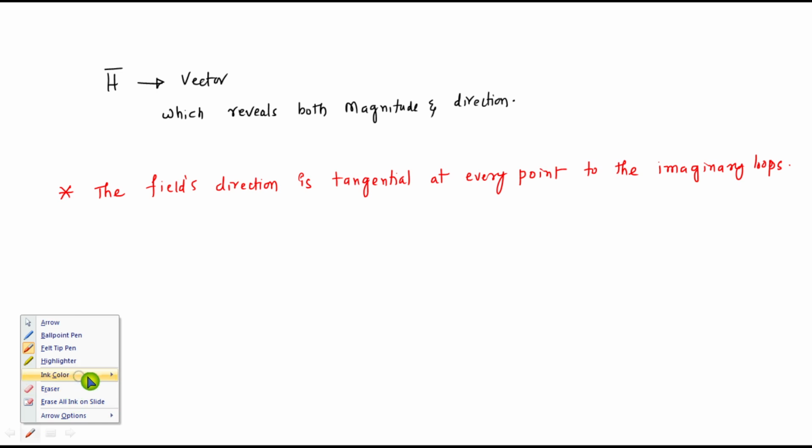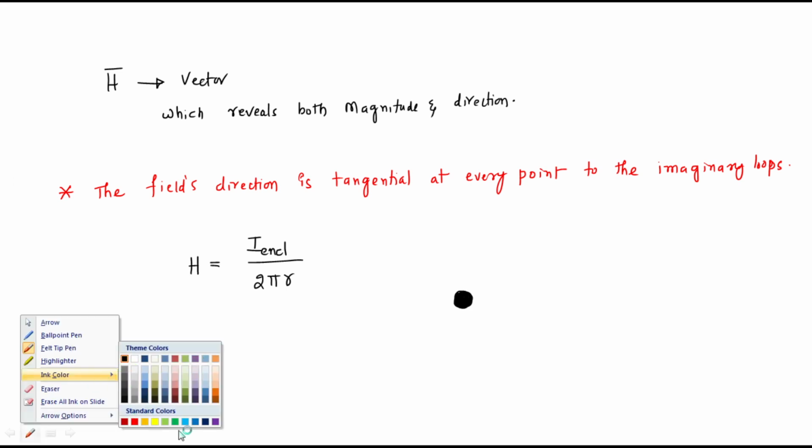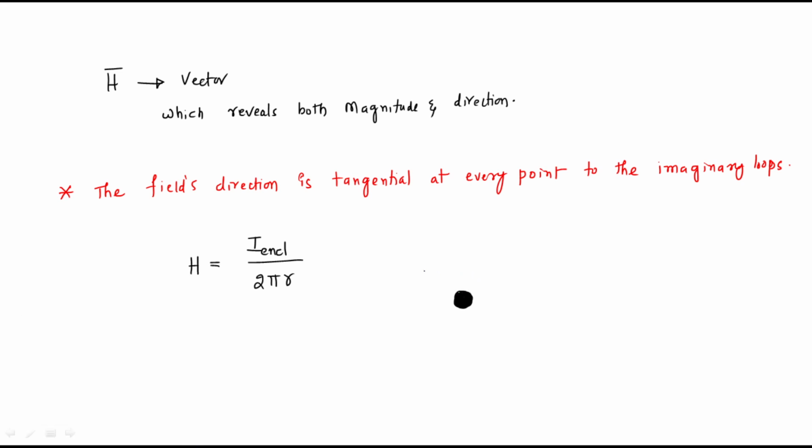the field's direction is tangential in nature. That is H, which is equal to the current enclosed divided by 2 pi r. So this is the placement of the wire. Over that wire we have to calculate the magnetic field intensity by providing the imaginary loop.